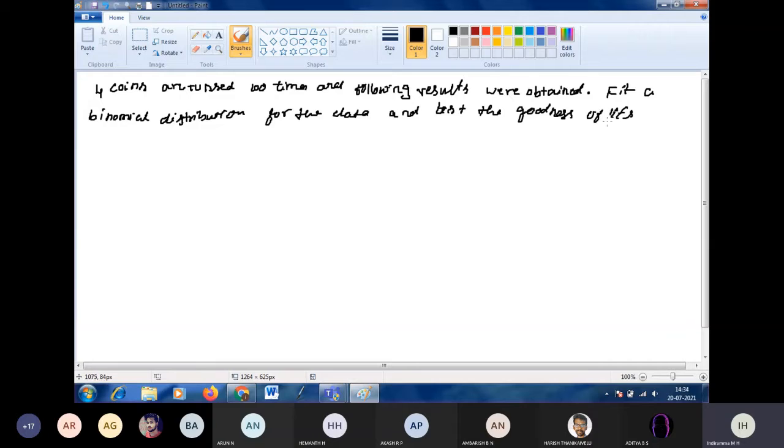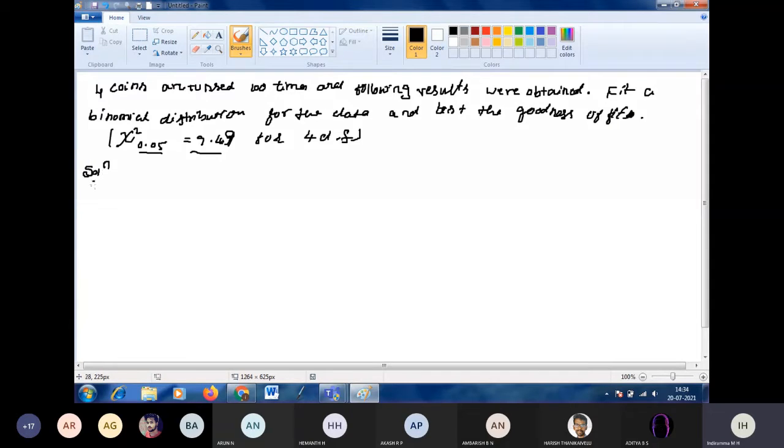The table value of chi-square at the 5% level of significance, 0.05, for 4 degrees of freedom is 9.49. Based on this we can say whether the assumption of a binomial distribution is rejected or accepted for the data.